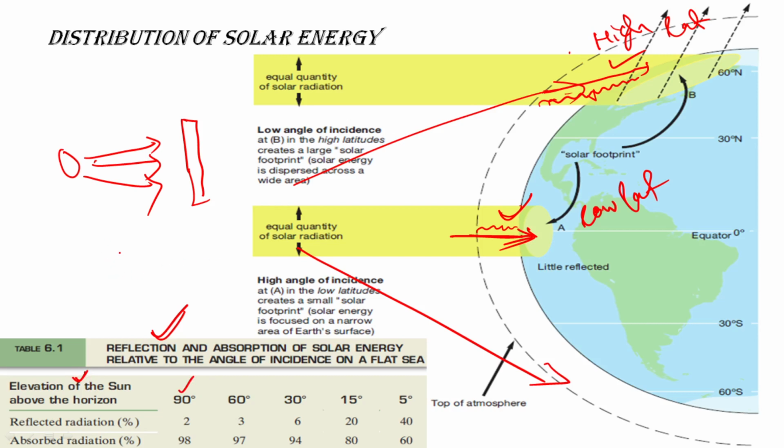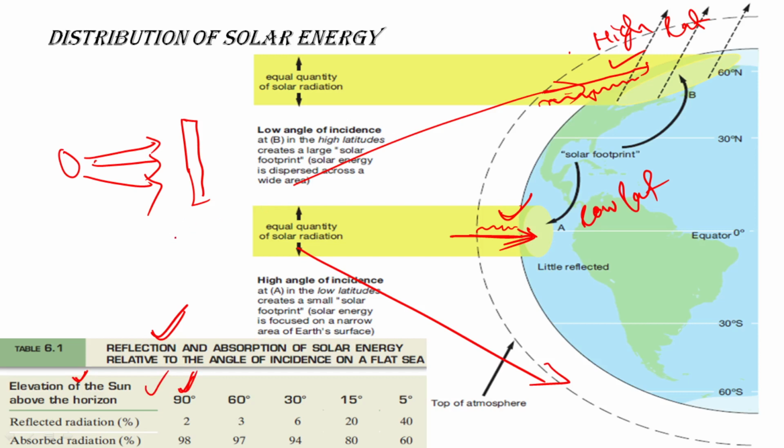Suppose we are talking about one latitude, and the whole daytime. In the daytime, at midday, that is 12 p.m., in the noon, the sun is directly over our head. That is, the elevation of the sun above horizon is 90 degree.